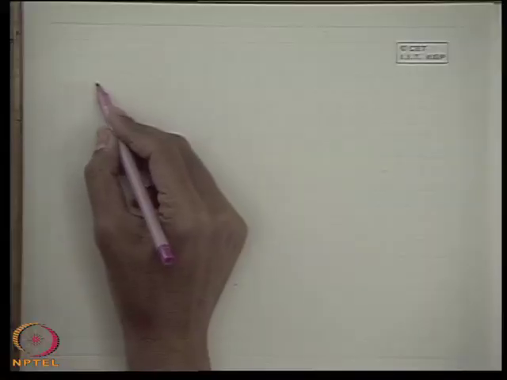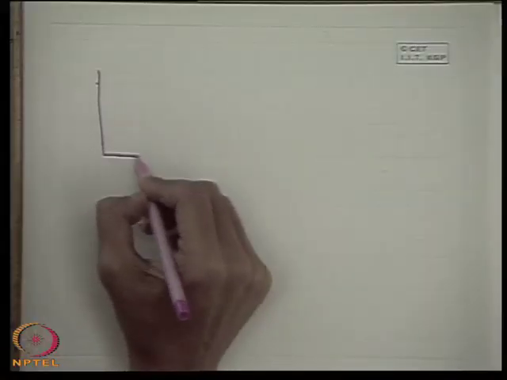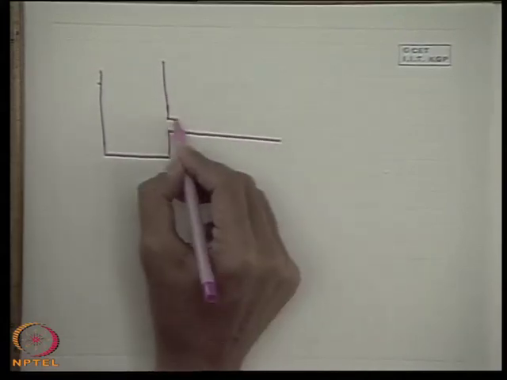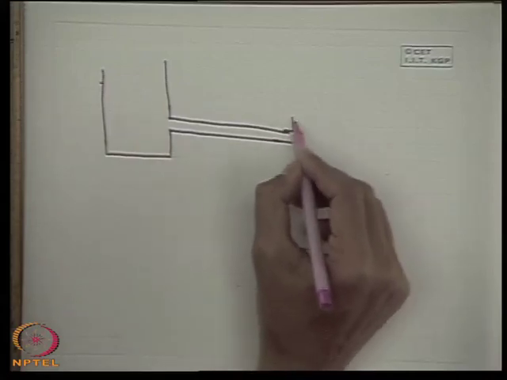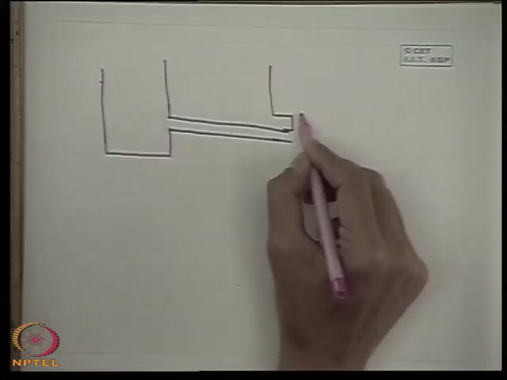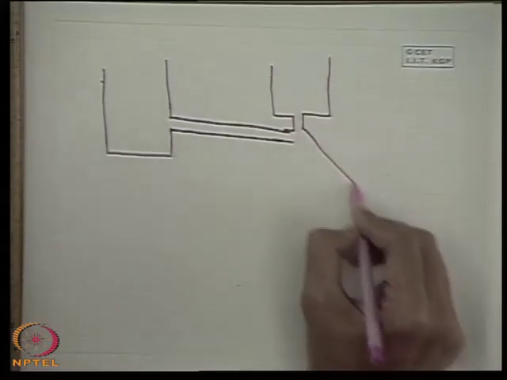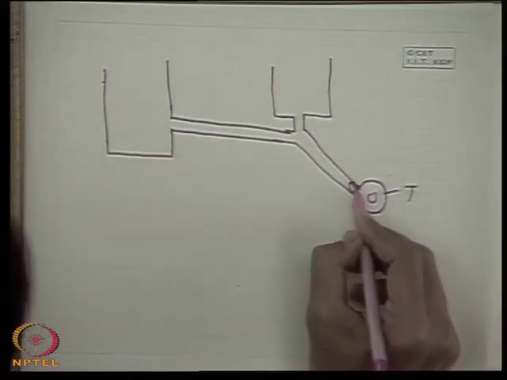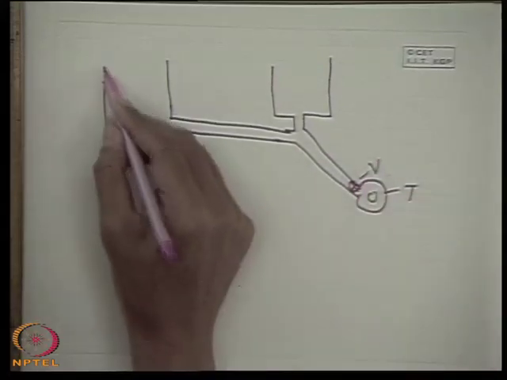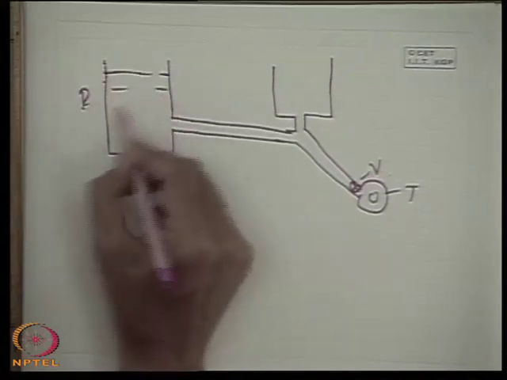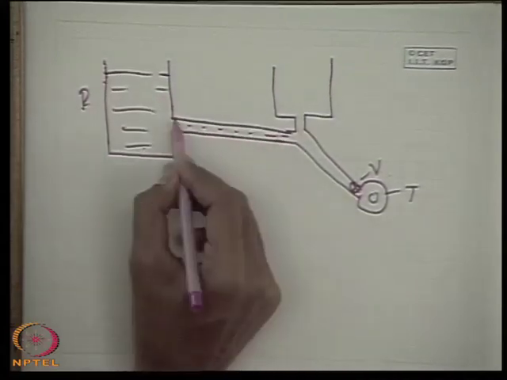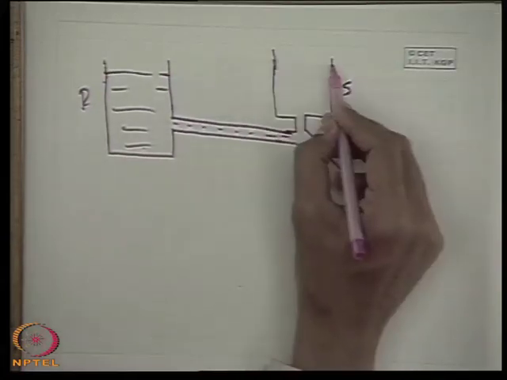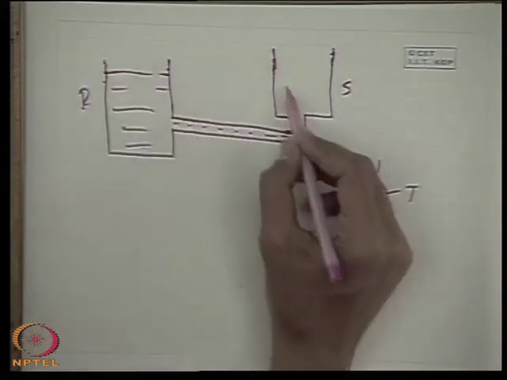Let us very quickly see this. Now, you see that this is the pipeline. So, this is the tank, and this is the turbine. Look, this is the turbine, this is the valve V. So, this is the reservoir R from where the water is coming to the penstock. So this part of the penstock is laid at a lesser slope, and this is the surge tank whose top is higher than this. So this is the water.